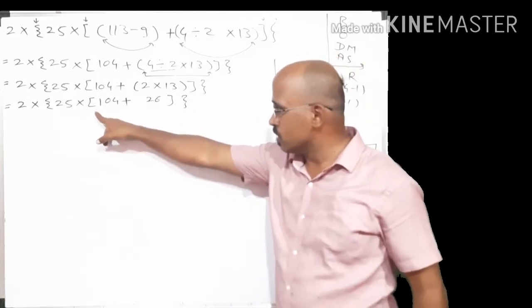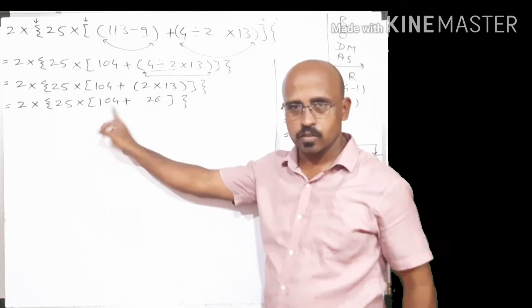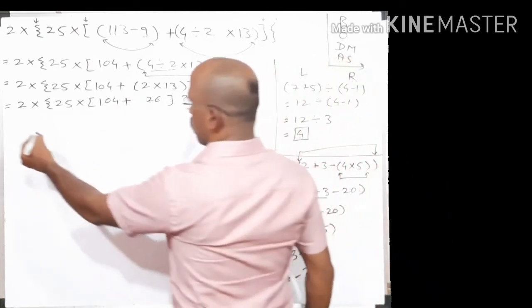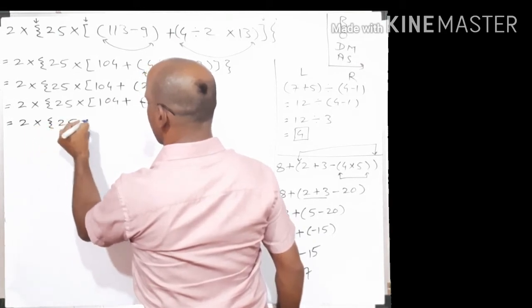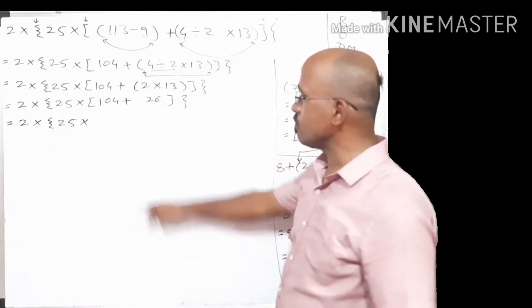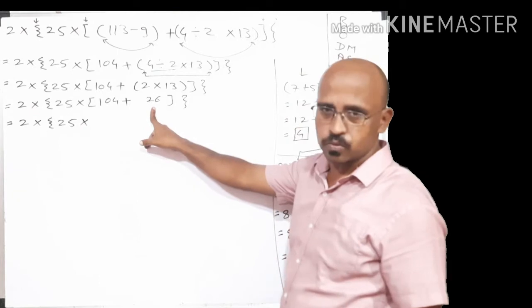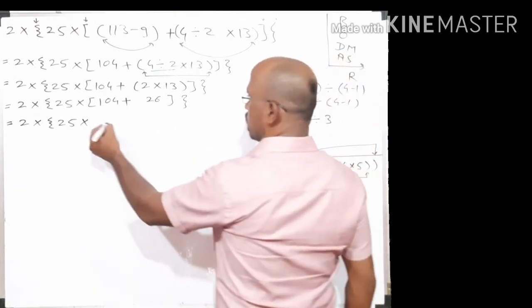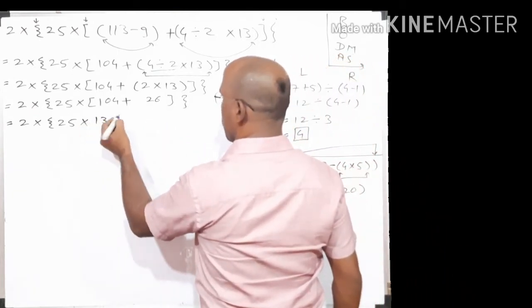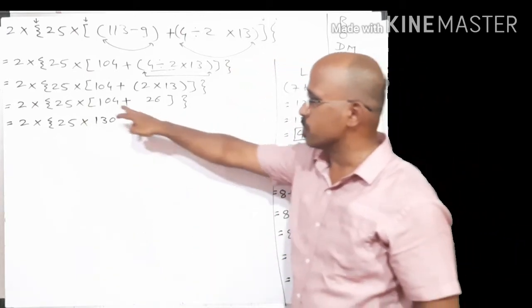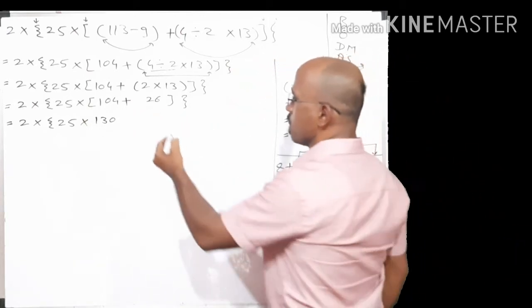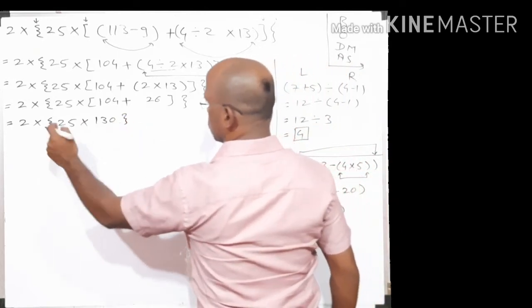Now again on this step also I have to apply the BODMAS rule. According to BODMAS, this square bracket is the innermost bracket, so we solve it first. So what will be our operation? 2 into the curly braces 25 multiplied by 104 plus 26 is equal to 130. Only one number, that is also positive, so this bracket is removed. Now the curly braces.